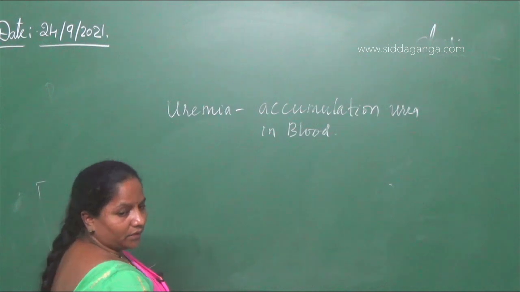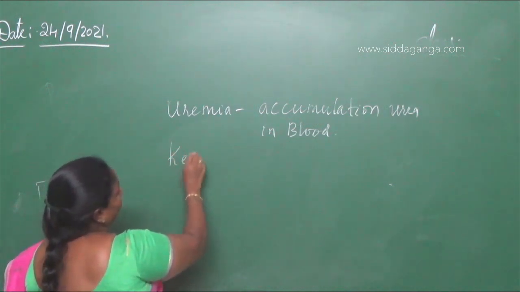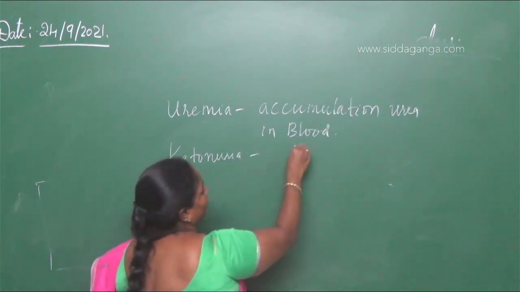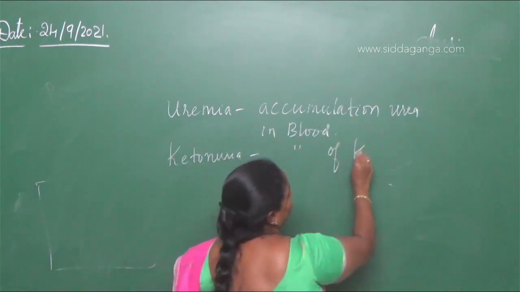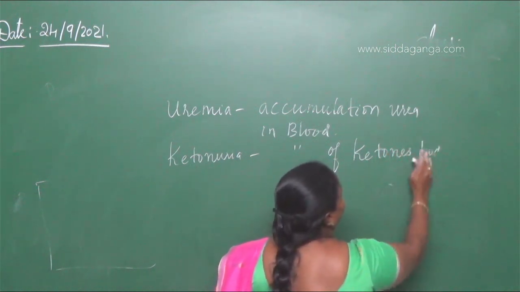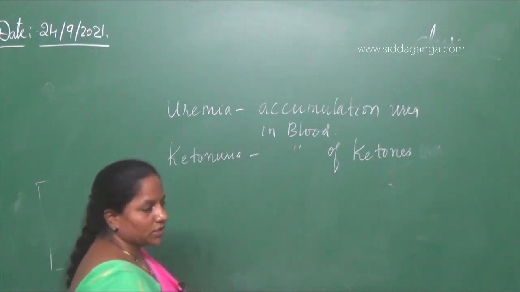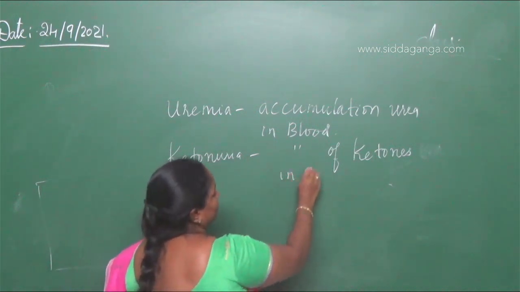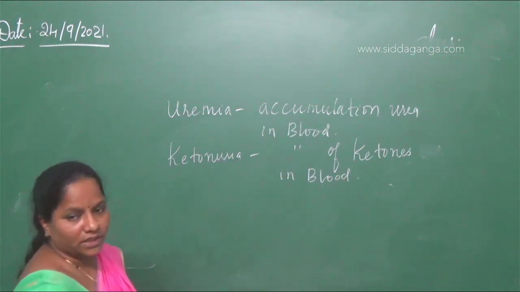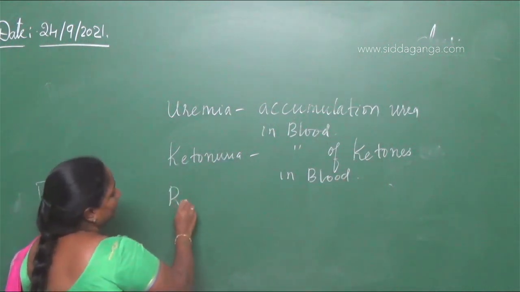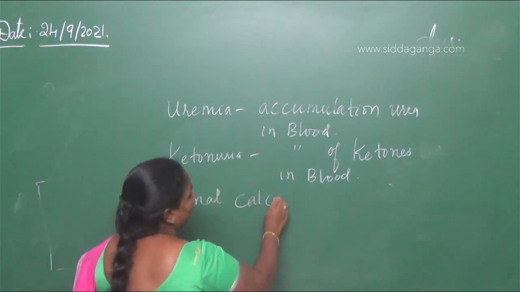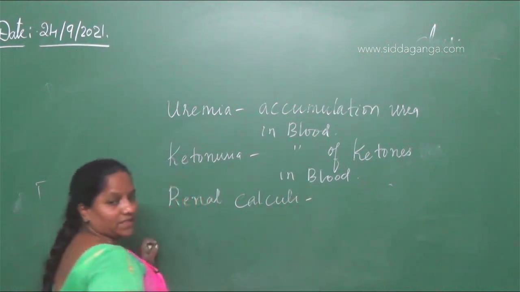Then again they have given ketonuria. Ketonuria is the accumulation of ketone bodies. Accumulation of ketones in blood is called ketonuria. Then the other options are renal calculi. Renal calculi is a disorder of the excretory system.